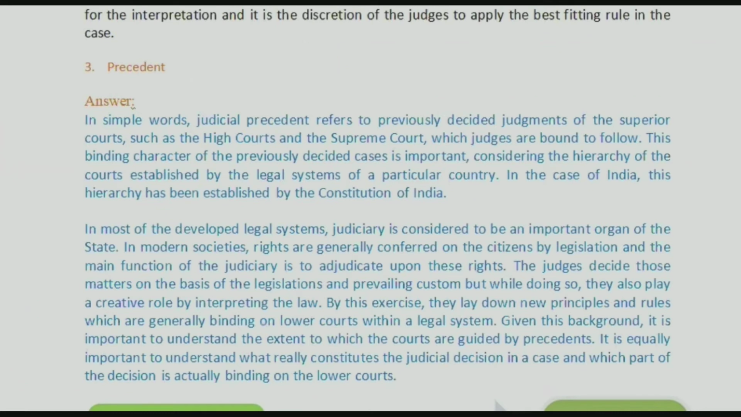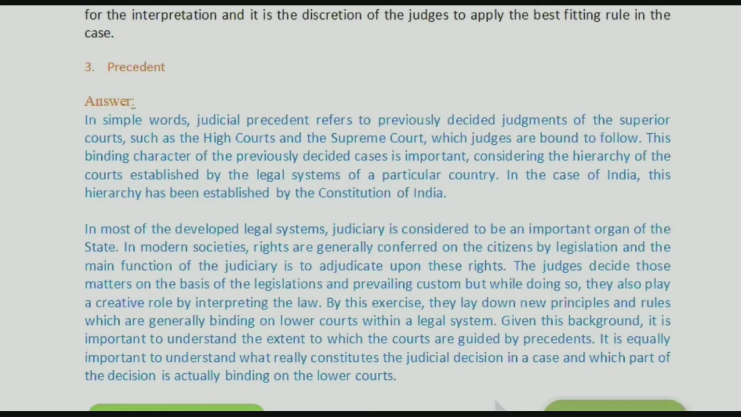Precedent means the ratio decidendi. Is that only? So what is precedent? Precedent means judgment of court. Judicial decision. Yeah, judicial decision, right? Whatever decision is given by court, that is precedent.